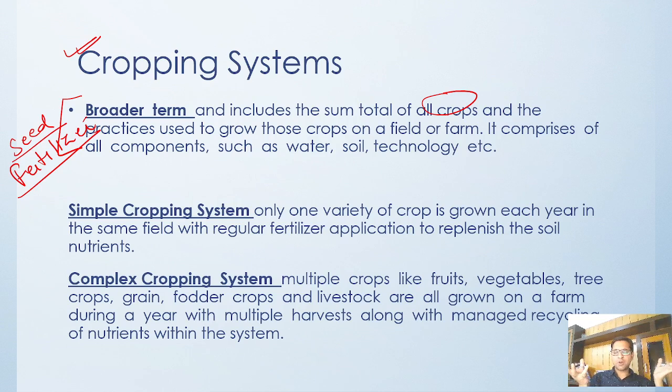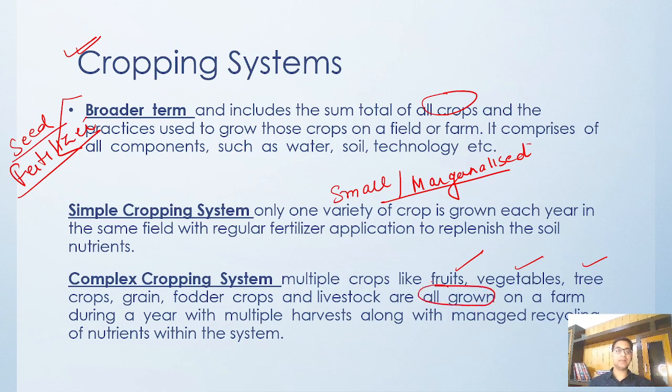So a simple cropping system is normally practiced by farmers who are small and marginalized, who have a very low source of income and very low technological infusion. They normally grow a regular crop and use a certain category of fertilizer just to replenish the soil. But whenever we talk of complex cropping patterns, multiple crops like cereal crops, fruits, vegetables, tree crops, grains, and fodder are all grown on a farm during a year.